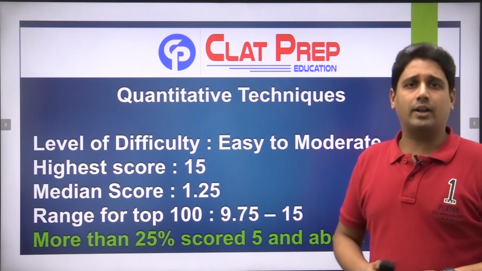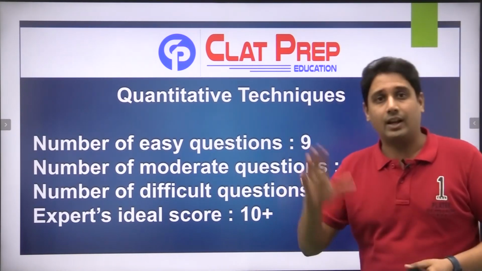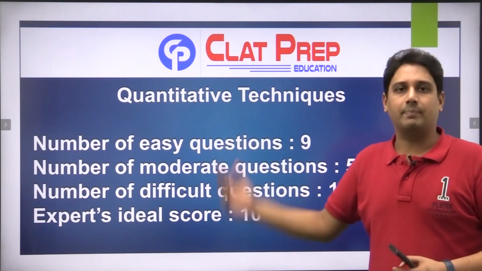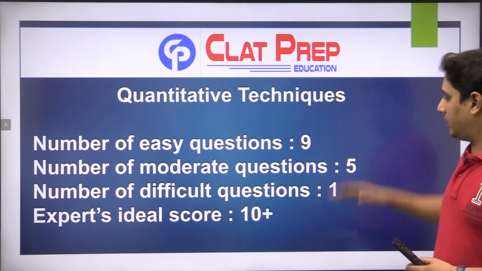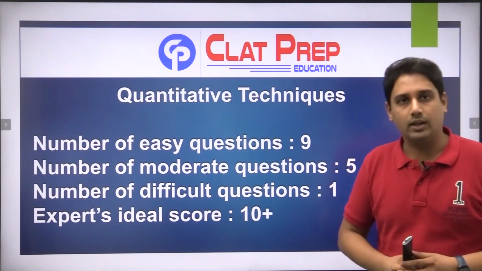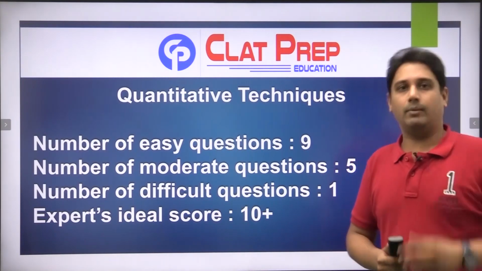Coming to the level of difficulty of the questions, there were 9 easy questions out of 15. अगर 9 easy questions हैं तो obviously इतना तो score करना बनता था, right? Then coming to moderate questions, there were 5 questions moderate and there was 1 question which was rated as difficult. An ideal score for this particular section would be 10 and above.